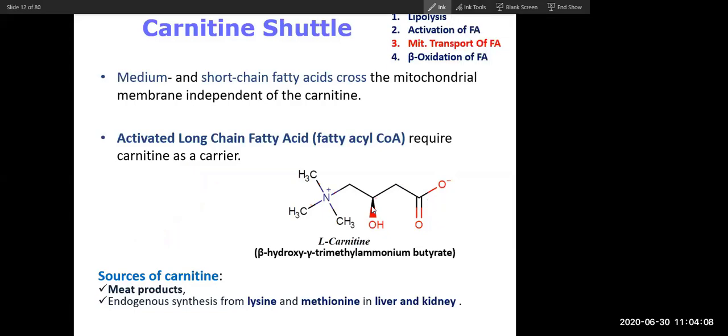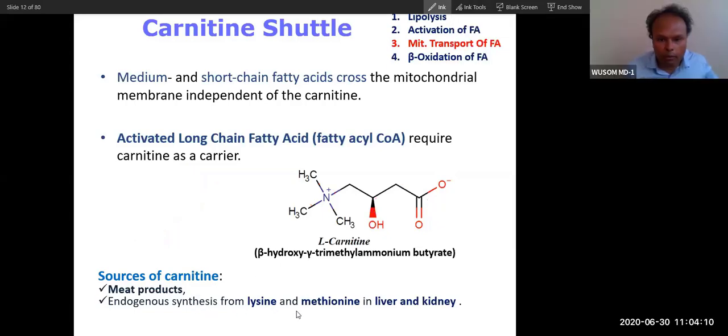Okay, no problem. Carnitine, our body can synthesize from the amino acids lysine and methionine. And it is also present in meat.